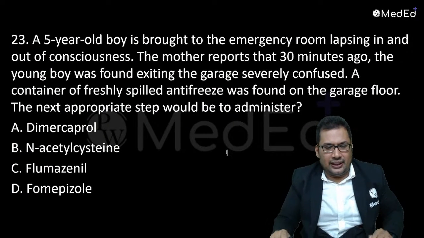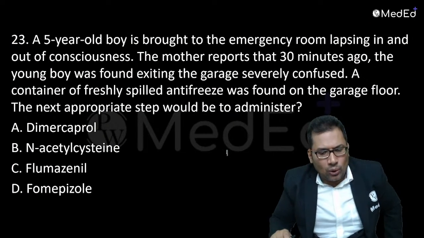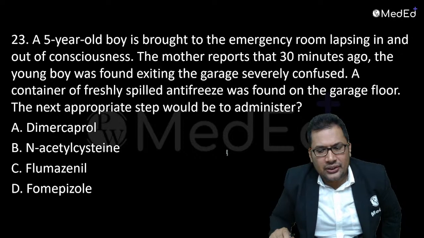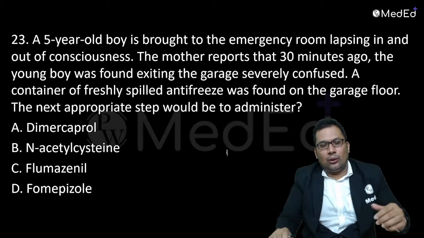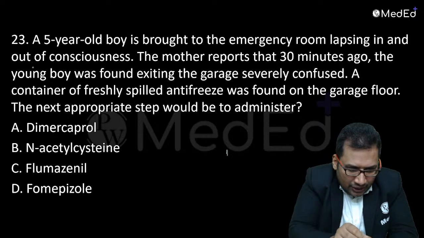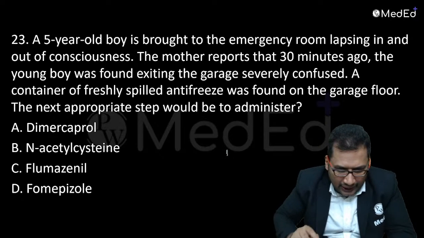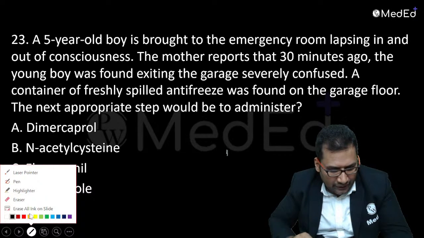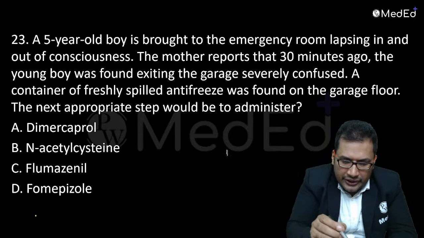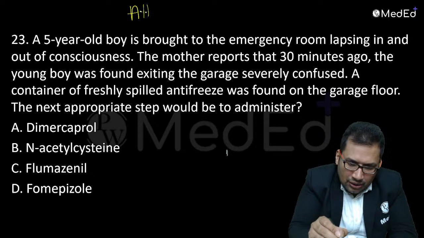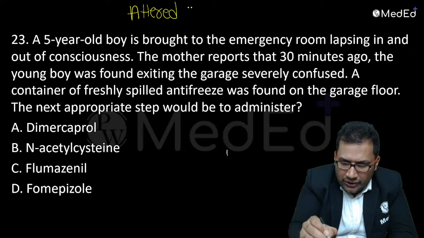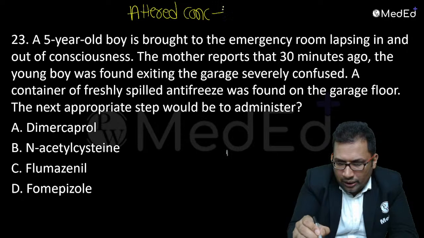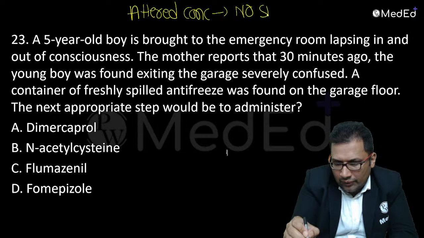Now question number 23. A 5-year-old boy is brought to the emergency room lapsing in and out of consciousness. That means altered consciousness, but no smell of alcohol.